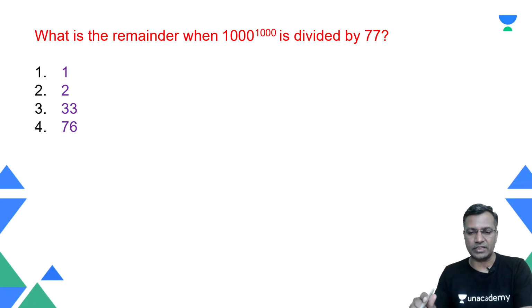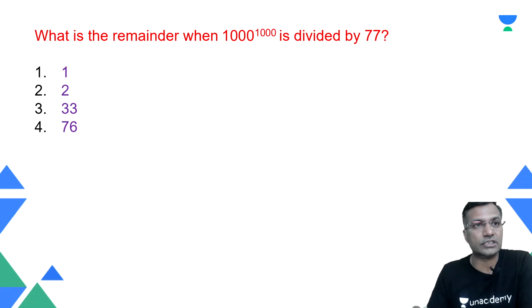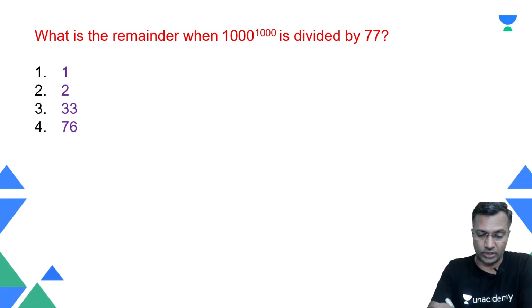Okay, what is the remainder when 1000 raised to power 1000 is divided by 77? Very important question. How do I go about solving this particular question?